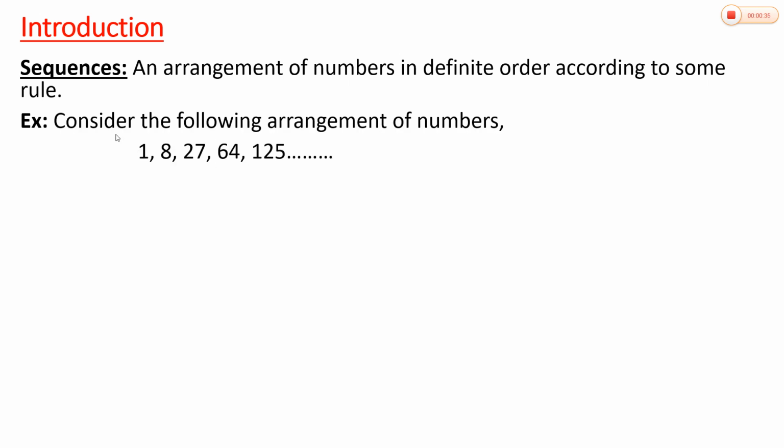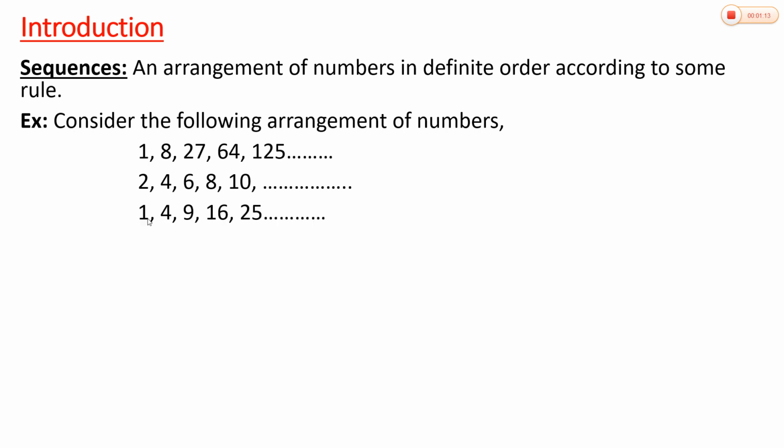For example, consider the following arrangement of numbers: 1, 8, 27, 64, 125, and the sequence goes on. Here, the rule behind this sequence, or the logic behind these numbers, is that these are the cubes of natural numbers. If you observe this, 8 is 2 cube, 27 is 3 cube, then 4 cube, 5 cube, and the sequence goes on. See the second sequence: 2, 4, 6, 8, 10. These are even numbers.